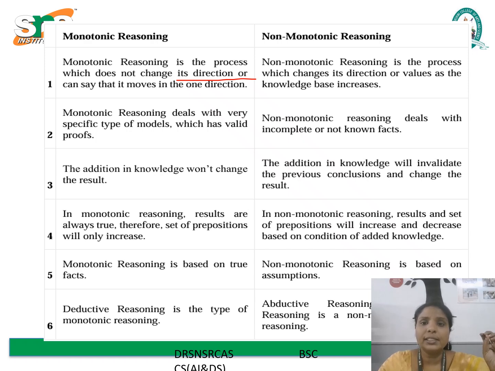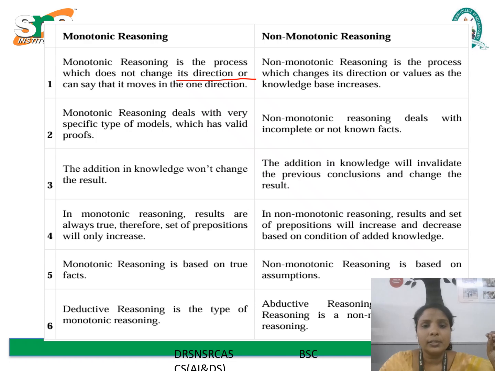Once a conclusion is reached through monotonic reasoning, it remains valid regardless of any additional knowledge introduced later. Deductive reasoning is the most common example of monotonic reasoning, where outcomes are always based on logically sound and factual premises. In contrast, non-monotonic reasoning allows conclusions to change as new information becomes available. It is more flexible.